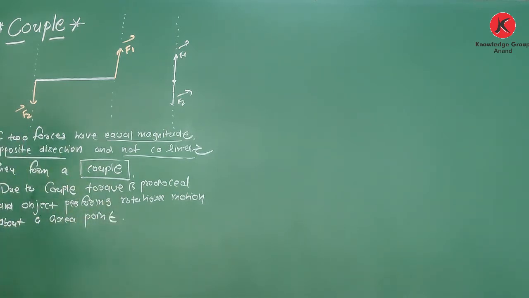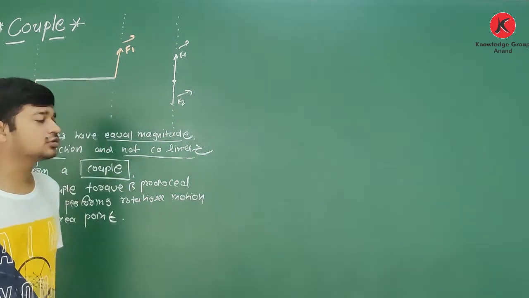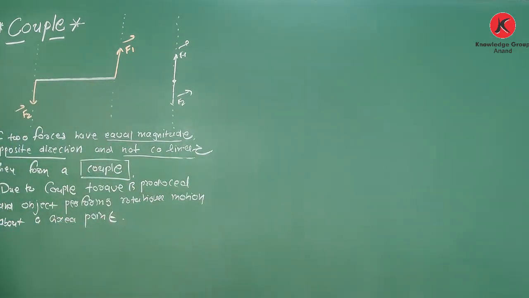Clear about this? What happens due to this torque? So yes, due to a couple, torque is produced, and an object performs rotational motion about a fixed point. Why only rotational motion? Not linear motion. Because, see, equal magnitude, opposite direction.